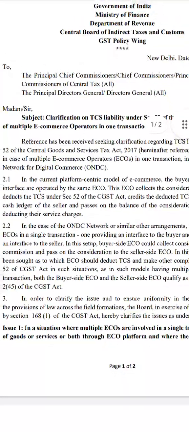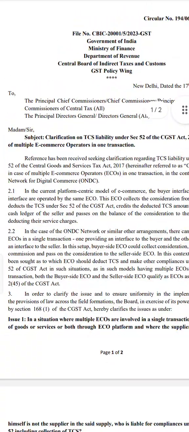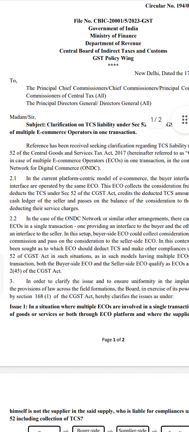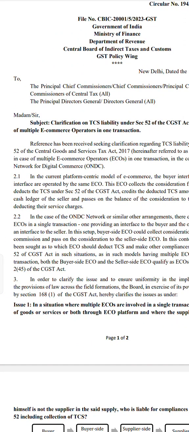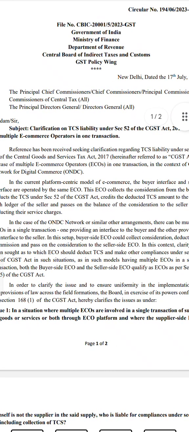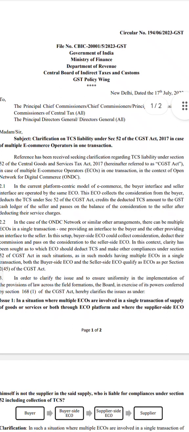In the current platform-centric model of e-commerce, the buyer interface and the seller interface are operated by the same ECO. This ECO collects the consideration from the buyer. This we have all discussed, and I don't want to repeat it again.